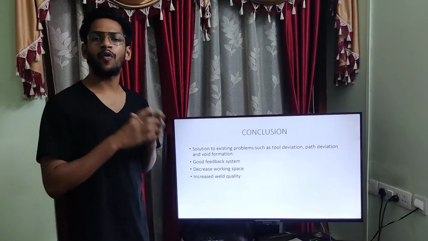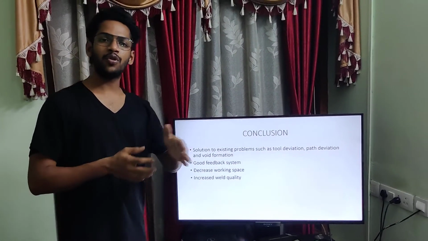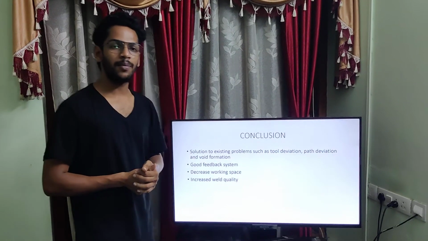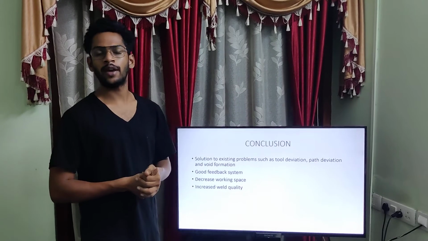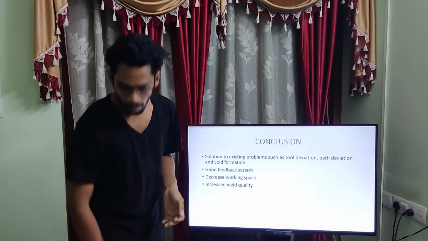As a result, we will get a very good high quality weld, which can be very useful in modern industries such as aerospace and marine.